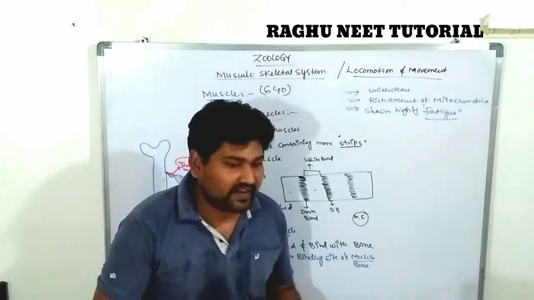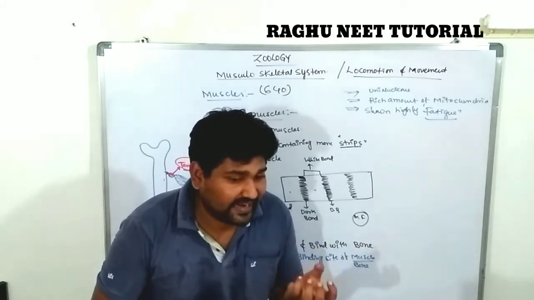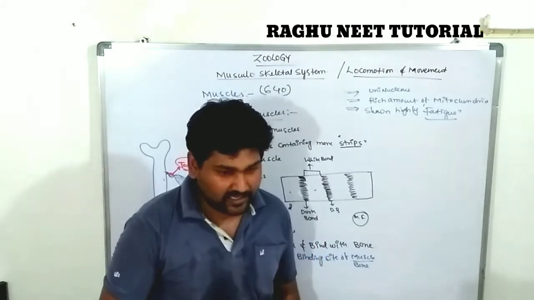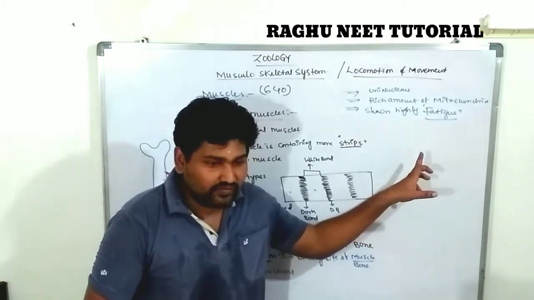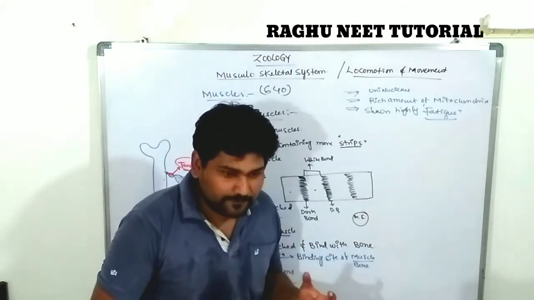When lactic acid is formed, the muscles become tight and turn into a painful condition. That is called muscle fatigue. Fatigue is a weak condition due to the lack of oxygen.